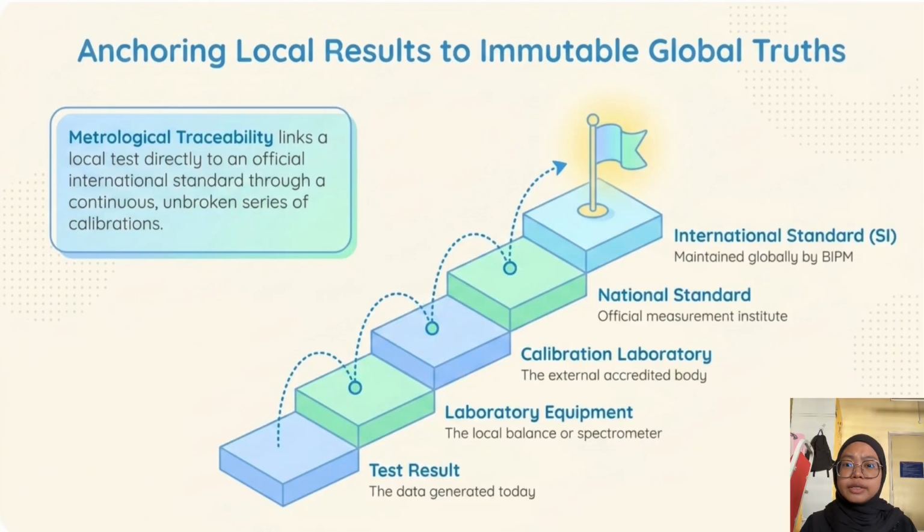How do we ensure local data matches results worldwide? So we use metrological traceability. This anchors local data directly to international reference standards using an unbroken calibration ladder. So the raw test results come from lab equipment, which is calibrated against local standards. Those are verified against national standards, which log directly into the core international system of units.